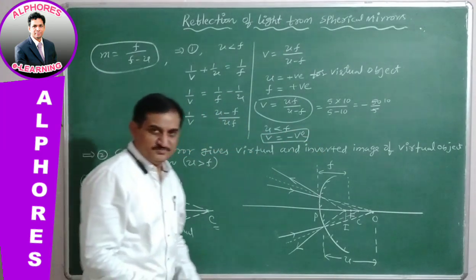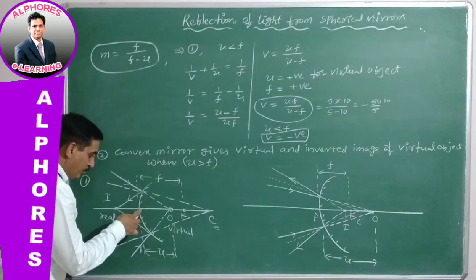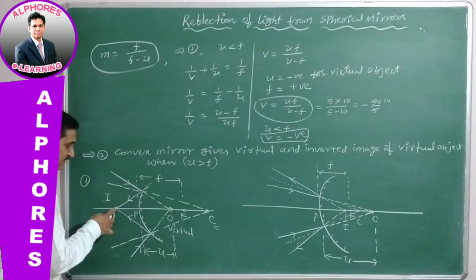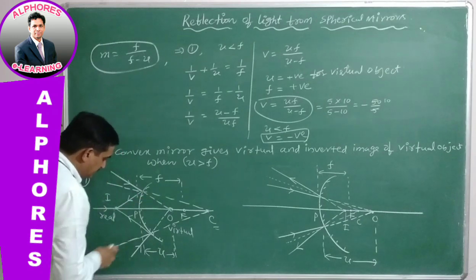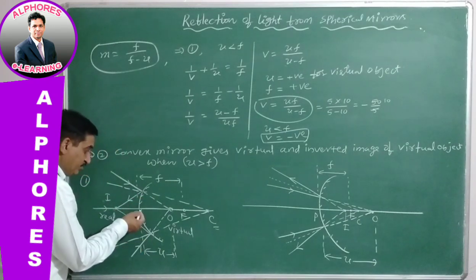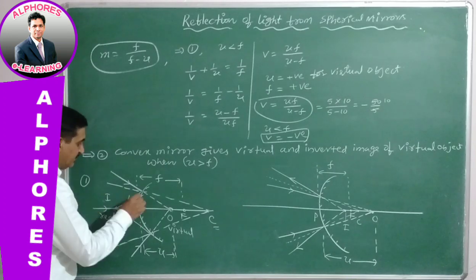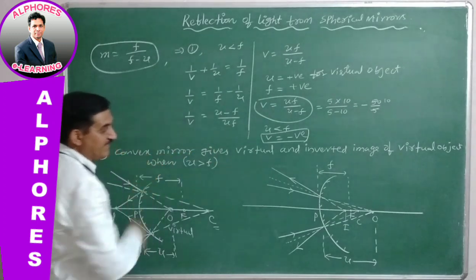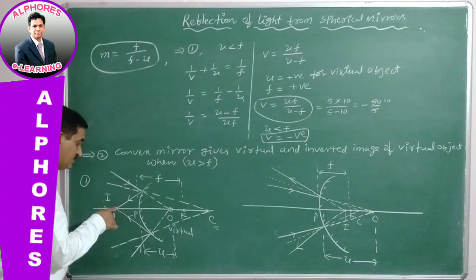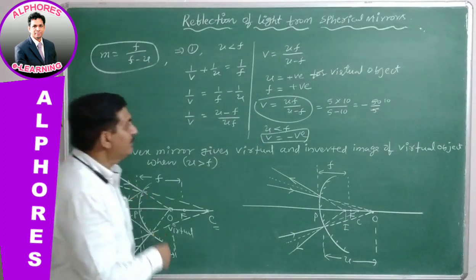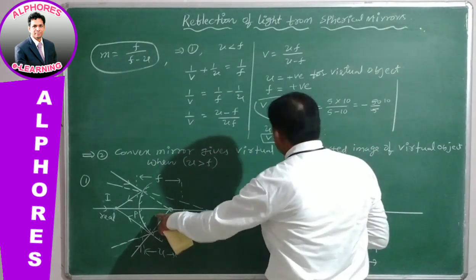When v is negative, consider the sign convention. This is the pole. We are measuring from the pole to the image, but the light is coming from left to right. You are going opposite to the incident light. Therefore, it is a negative sign. By the negative sign, we can say this image is real.